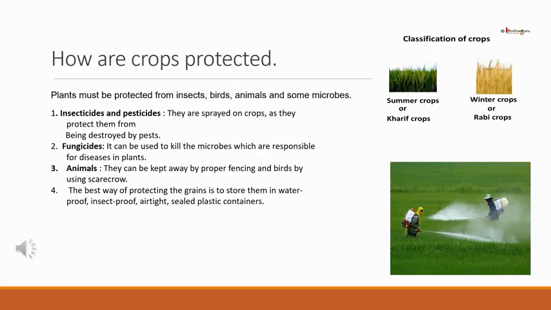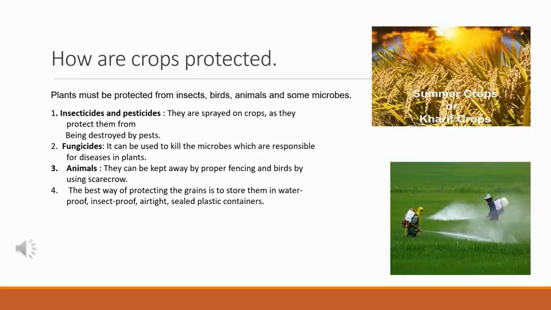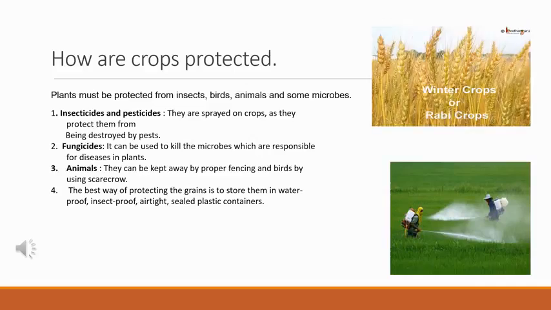We also have another way of classifying crops, which we saw earlier. Do you remember? Yes, we can classify crops according to season in which they are grown, like summer crops. These are also called as kharif crops like rice, bajra, jowar, and maize. Winter crops. These are also called as rabi crops like wheat, gram, mustard, barley.